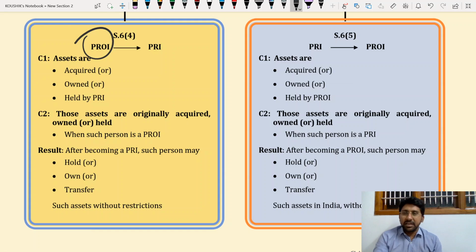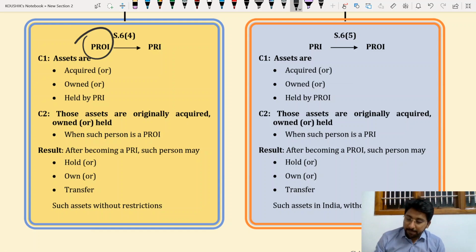Okay, they asked me, I'm leaving today. They asked me why I am going to USA. I said that I am establishing a practice of CA in USA, for example. I'm practicing there, that's called a business or a vocation. So I went outside India with an intention to stay there permanently for another 10-15 years. Now will I be called a PROI or not? Yes, I will be called a PROI. I was notified as a PROI.